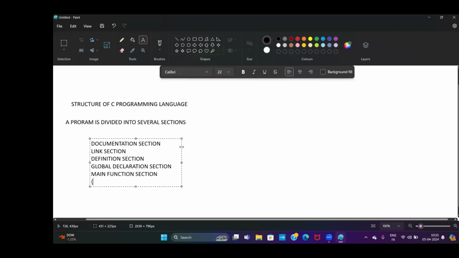In this section, it has two parts. One is the declaration part. Another one is the executable part.